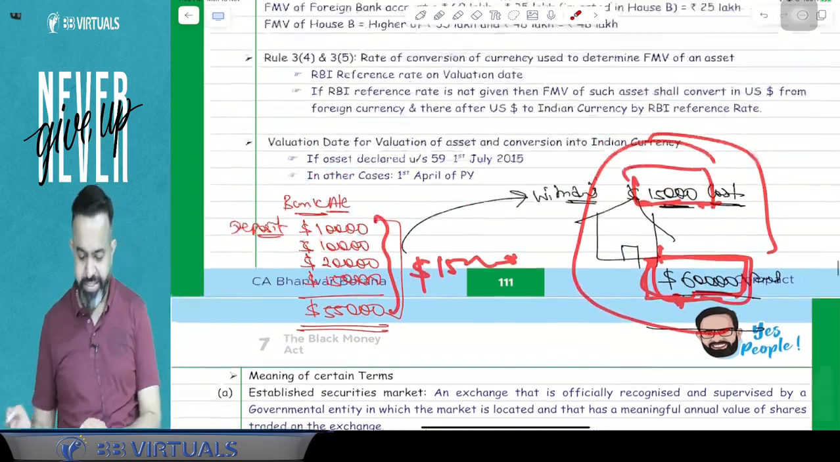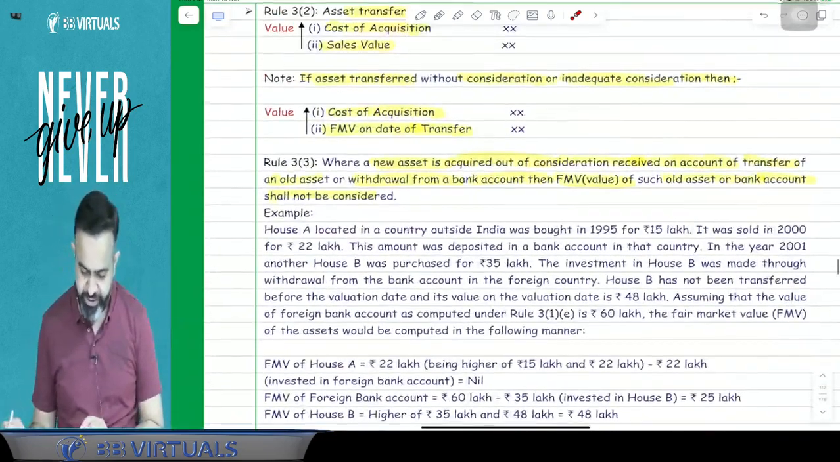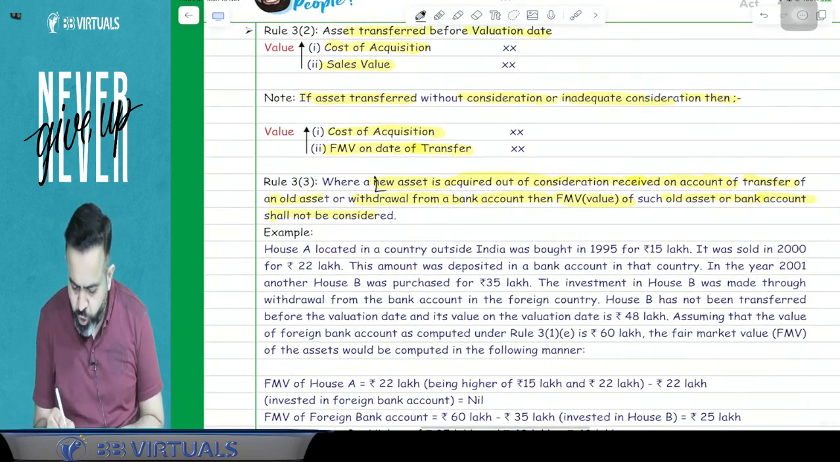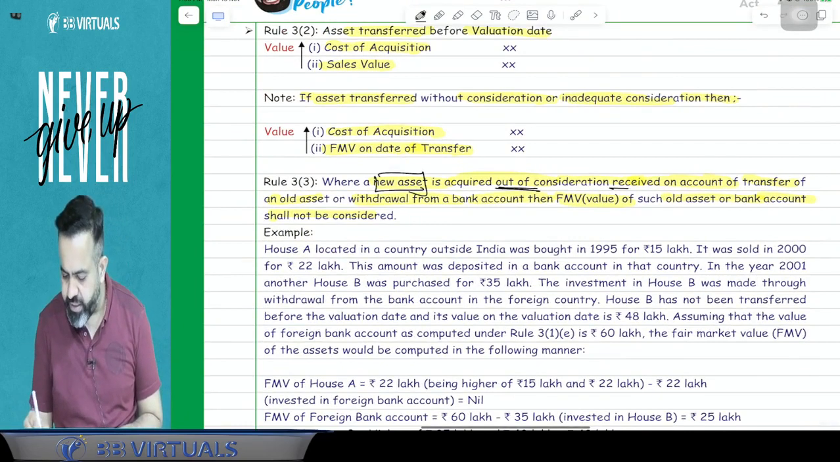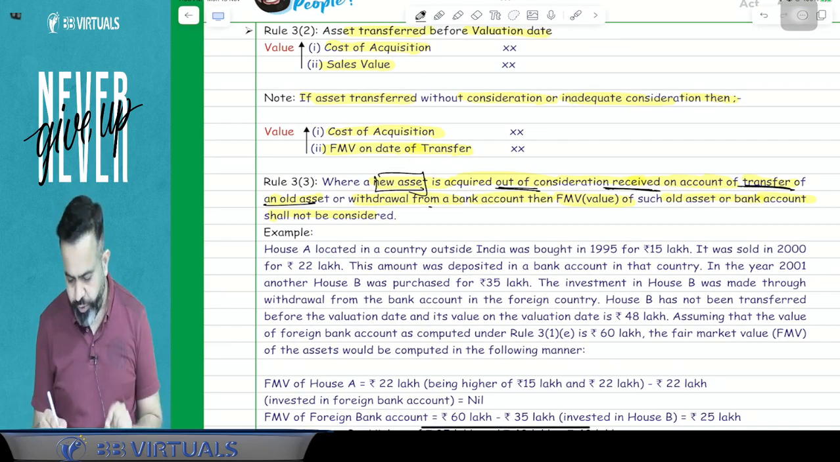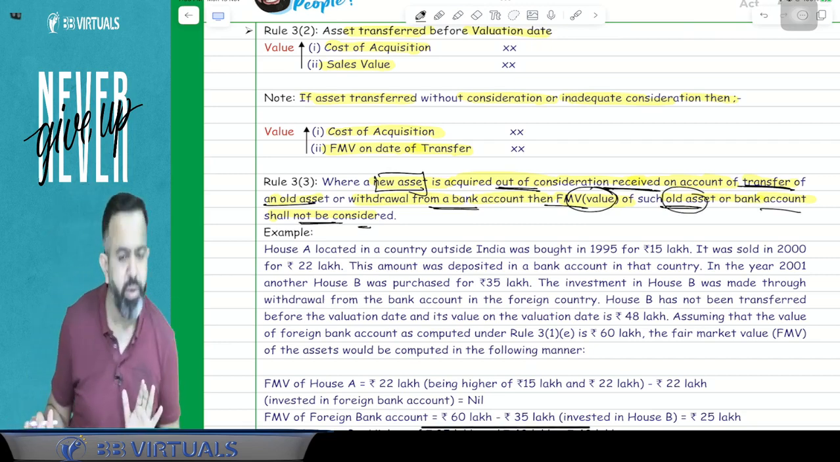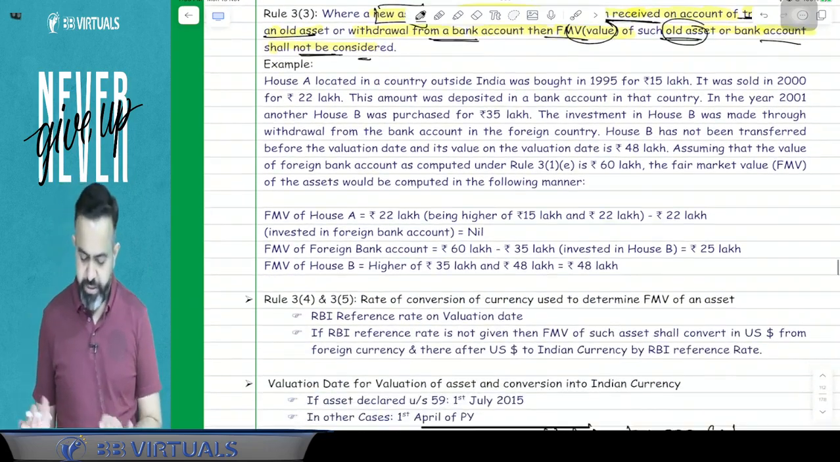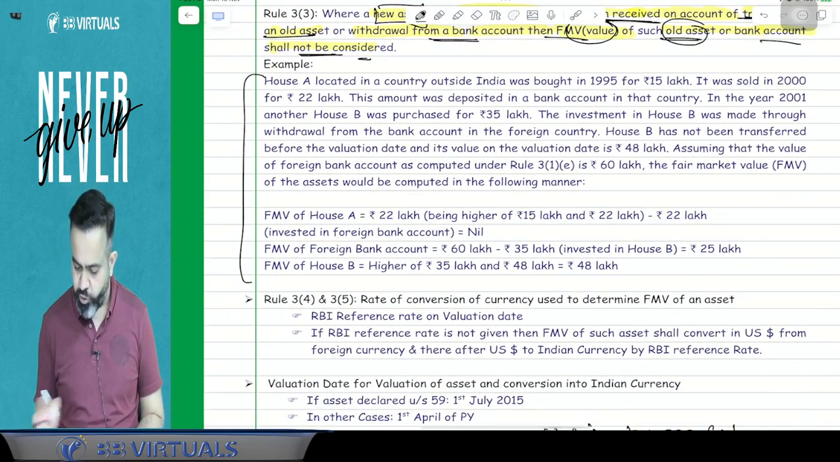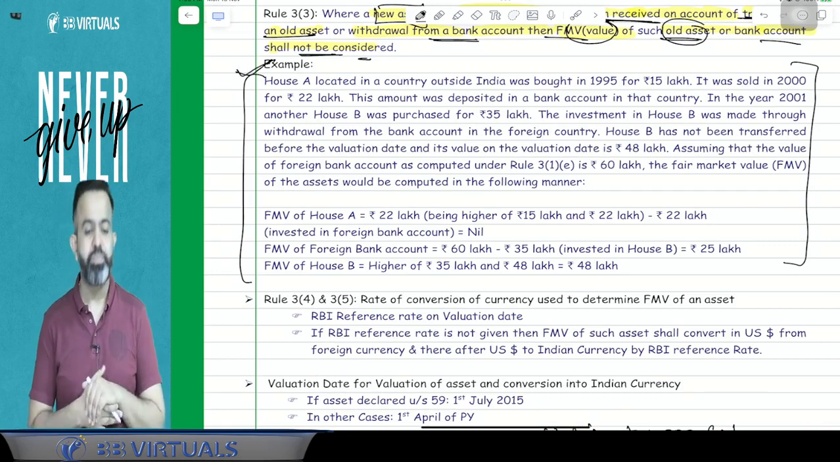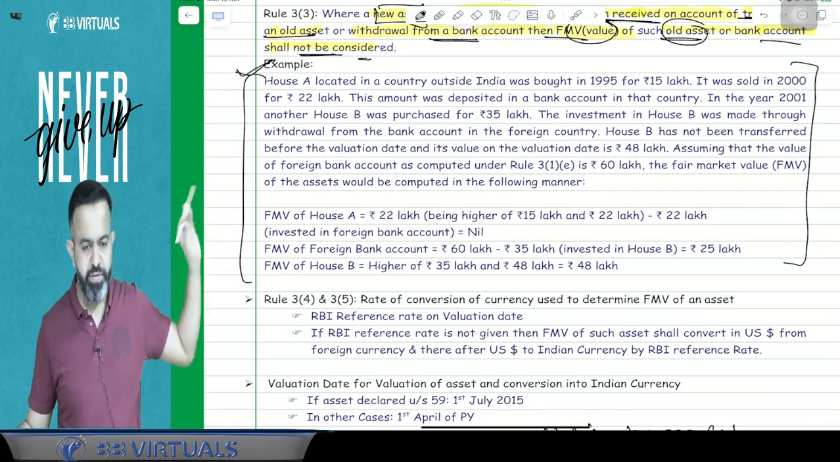Okay. So again, read this line, what this line says. Try to understand. This line says that where a new asset is acquired out of the consideration received on account of transfer of old asset or withdrawal from the bank account, then FMV of such old asset or bank account shall not be considered. You got my point or not? Now guys, just read this example, and one solution is given. Just read it with the solution, and if you have any doubt, then you can ask me.